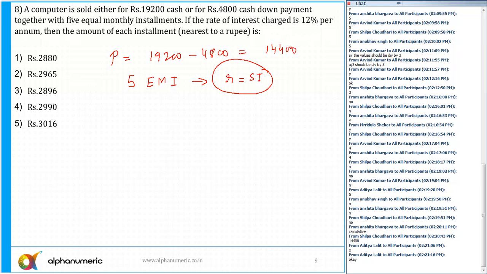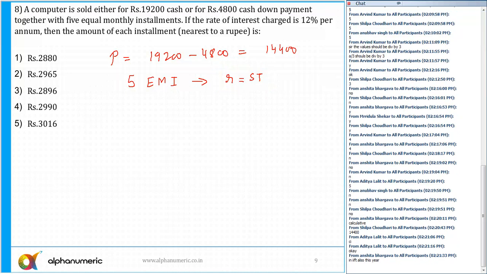Okay, check back again. And you know what, there was one question in the XAT also based on the installment plan, in the same year as CAT 2018, and then 1 month after that it was here. So rate of interest is nothing but simple interest, which is 12% per annum. Like I told you, we have discussed several approaches.